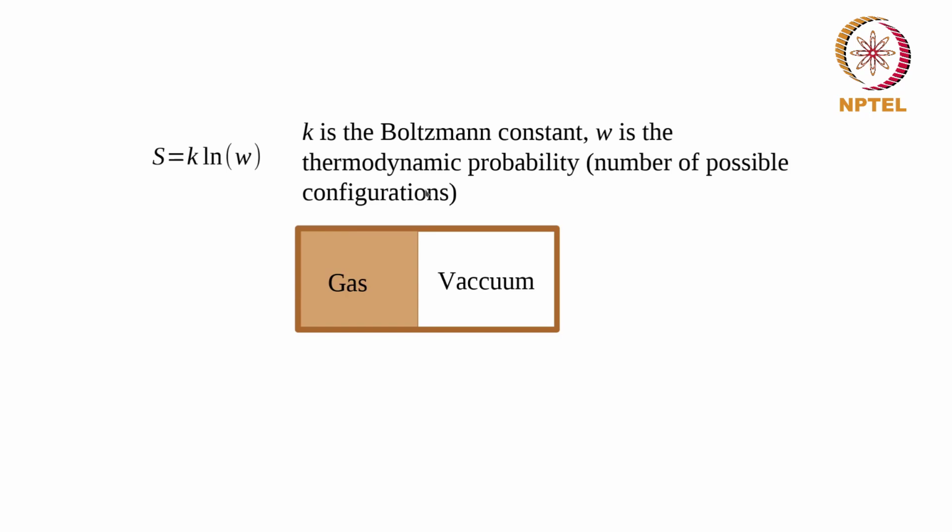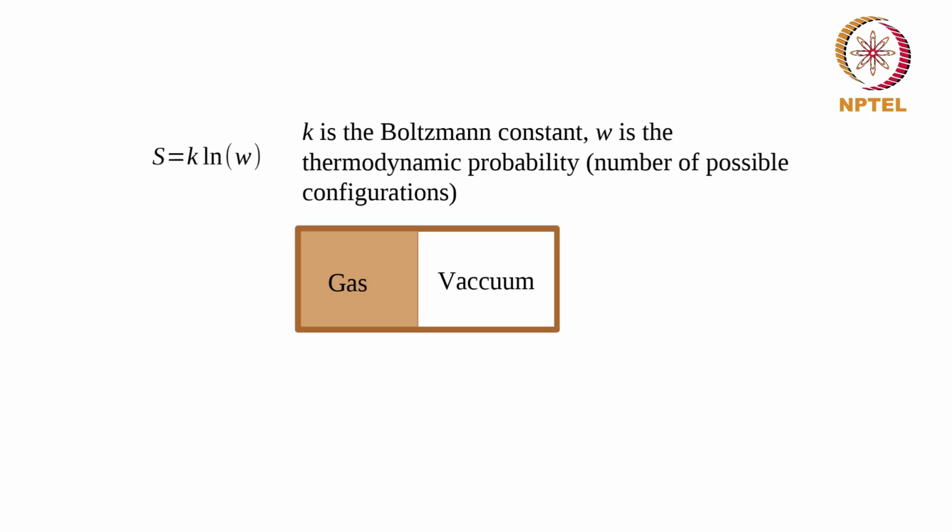Therefore, what we expect is that the molecules will be spread out, and this will be a spontaneous process because it involves an increase in entropy when the molecules go from one side to the other and occupy the entire volume. So we see that this kind of unrestrained expansion is a highly irreversible process, and it is something which is spontaneously expected to happen.